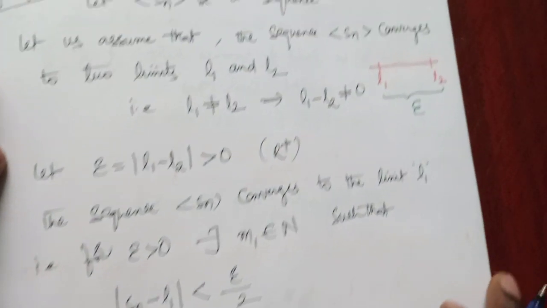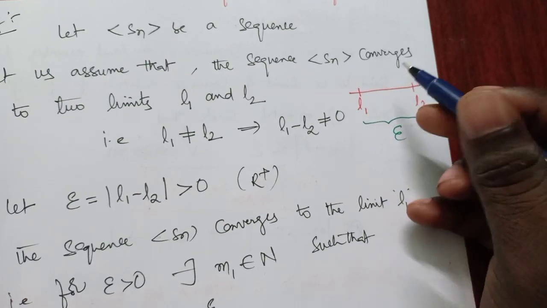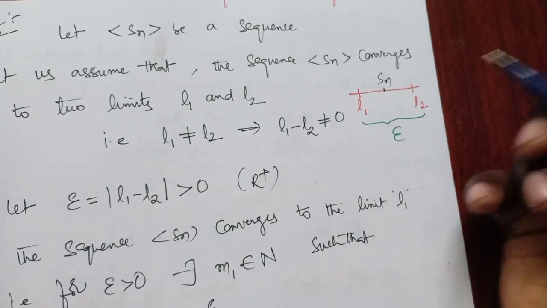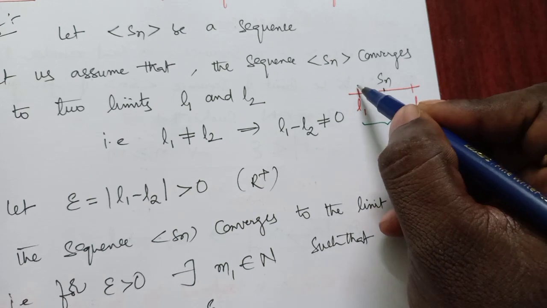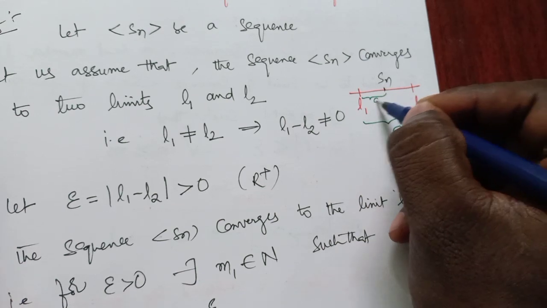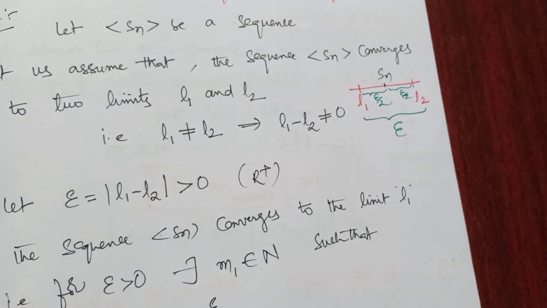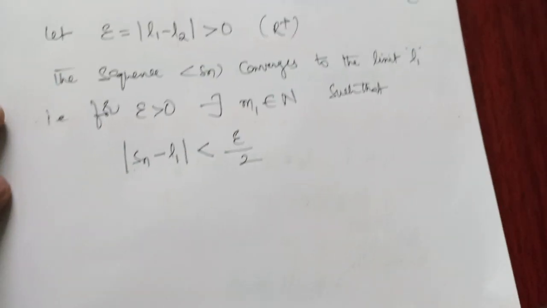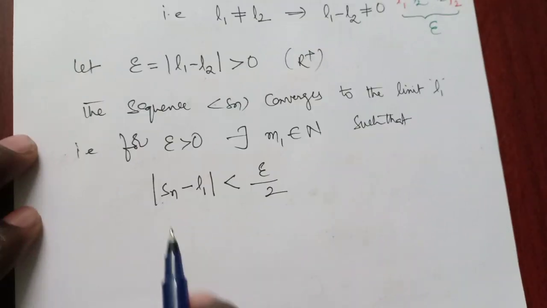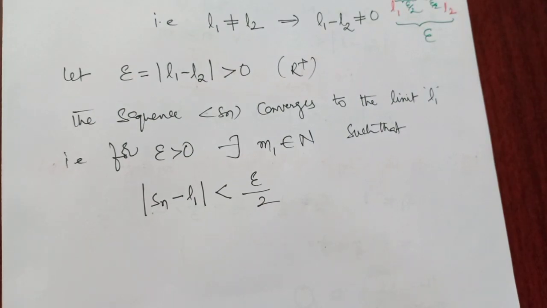So why am I taking epsilon by 2? Clearly, L1 and L2 are these two limits. Suppose Sn is the value which lies here. Then what is the distance between these two? Clearly, this is epsilon by 2 and this is epsilon by 2. I take Sn as a middle value of L1 and L2. That's why the difference between Sn and L1 is epsilon by 2. So modulus of Sn minus L1 is less than epsilon by 2